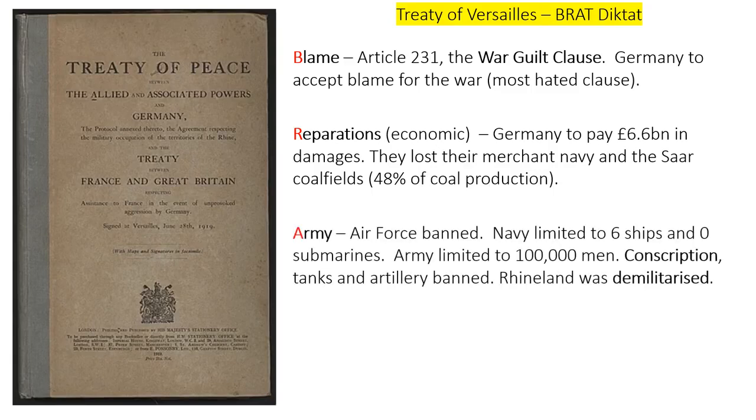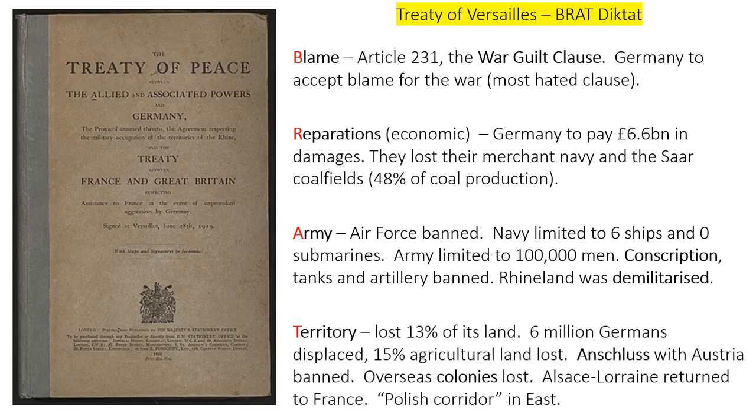Thirdly, the German army was limited. Their air force was banned. Their navy was limited to 6 ships and no submarines. Their army was limited to 100,000 men, down from 2 million at the start of the First World War. Conscription, that's compulsory military service, tanks and artillery were also banned, and the Rhineland area on the border of France and Germany was demilitarised, meaning no army equipment, soldiers, or weapons of any sort were allowed there.